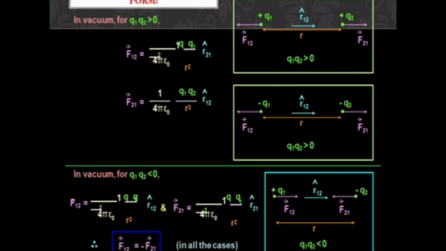Okay. So when you put a negative sign, what will happen? The direction changes. So when the direction changes, you have to put a negative sign. So here, when the direction changes, we put a negative sign. What can we write after putting the negative sign? So F12 vector equals minus F21 vector.